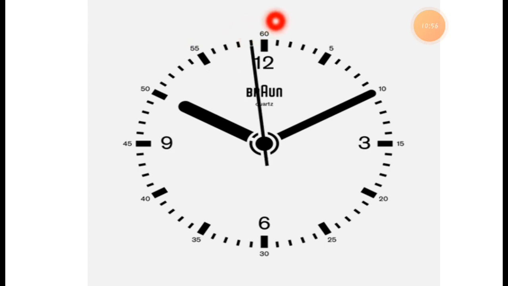See this. It will come on 60. It means there are 60 seconds in 1 minute. What does it mean? When this second hand completes one round, it means 1 minute. It completes one round, 12 to 12. It means 1 minute is complete. 1 minute has 60 seconds. How many seconds? 1 minute is equal to 60 seconds. And 60 minutes is equal to 1 hour.